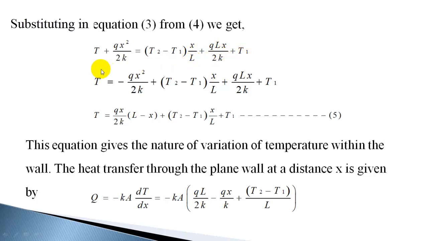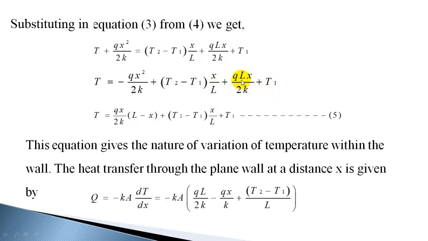So by substituting we will get this expression. Now you can take that Qx square by 2k to the right hand side, you will get T is equal to minus Qx square by 2k plus T2 minus T1 into x by L plus QLx by 2k plus T1.